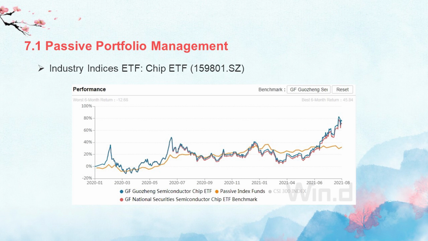You can see from this graph, from April of this year, the chip ETF works much better compared with the other passive index funds, especially in the recent 3 months, when it earned lots of return.